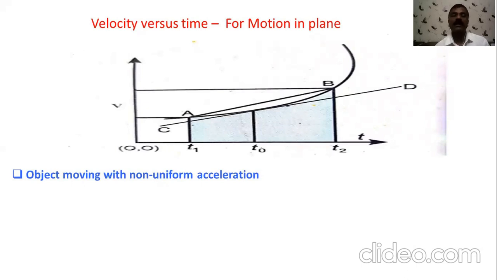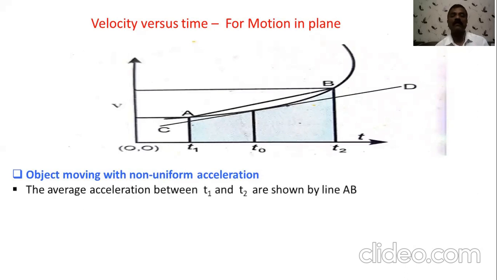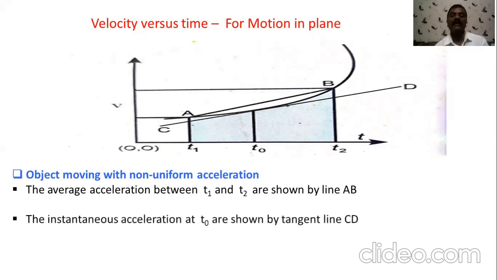Similarly, you can observe in this graph that the line AB gives the average value, that is, the average acceleration for the time interval t1 to t2. The second line, shown here as a tangent to the curve, that is CD, gives the value of the instantaneous acceleration at time t0.